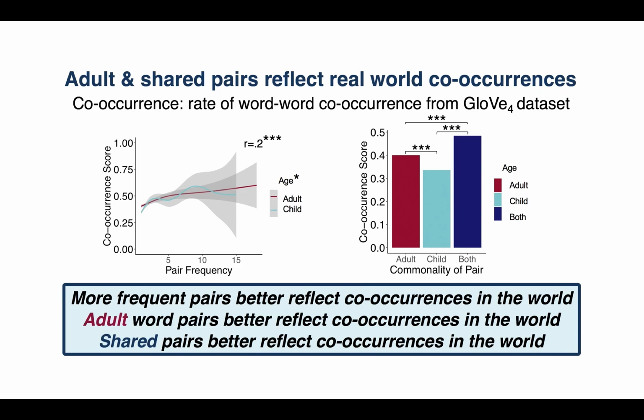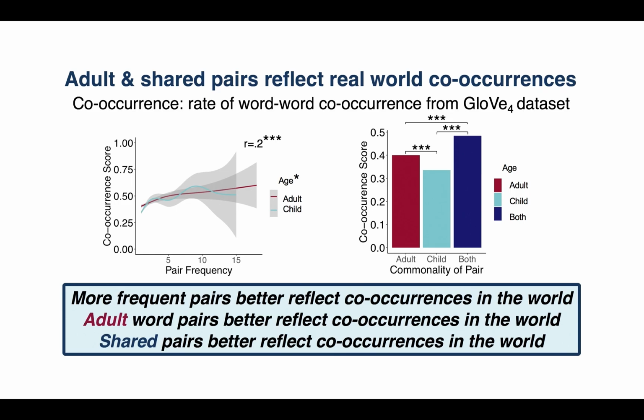We also wanted to know if, beyond child associates simply being more variable, are they actually less reflective of real-world co-occurrence statistics? We used the pre-existing dataset from GloVe, which calculates word-to-word co-occurrence statistics from a corpus to create co-occurrence scores between words. Using these, we first tried a proof of concept and found on the graph on the left that co-occurrence scores on the y-axis increased with pair frequency on the x-axis.